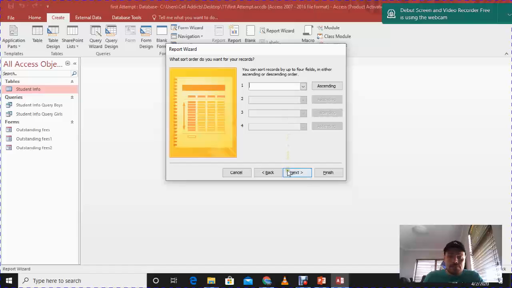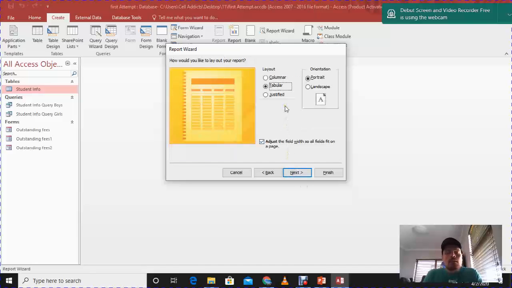I want to do it in the design view. If I go next, this one is how would you like your layout of your report. I'm not going to change mine over here.